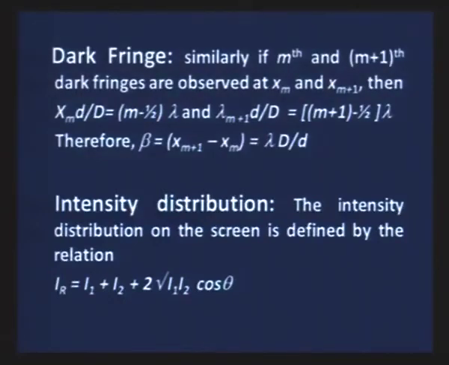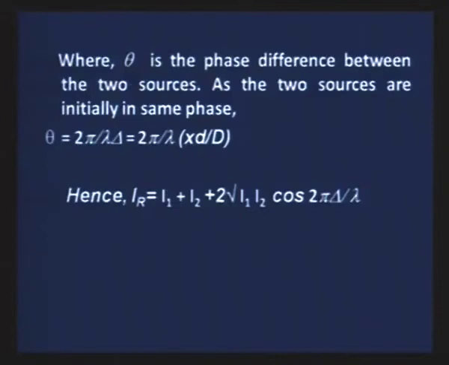Similarly, regarding the distribution of intensity, you can express it as I1 plus I2 plus 2 under root I1 I2 cos theta, where theta is the phase difference, and it can be given in terms of path difference also.